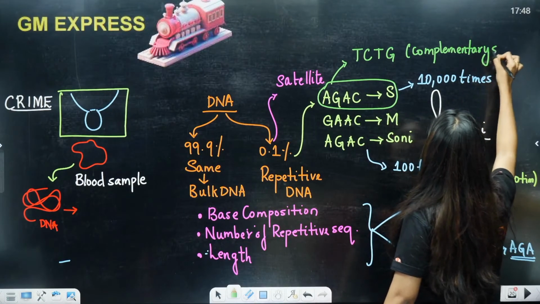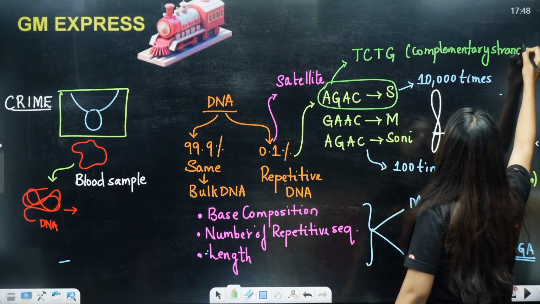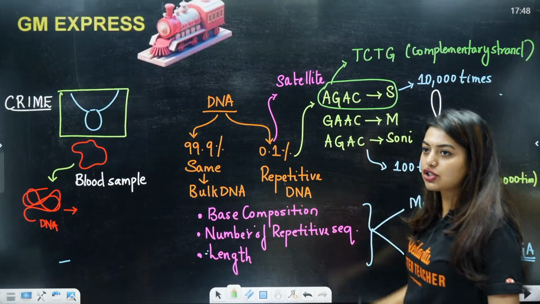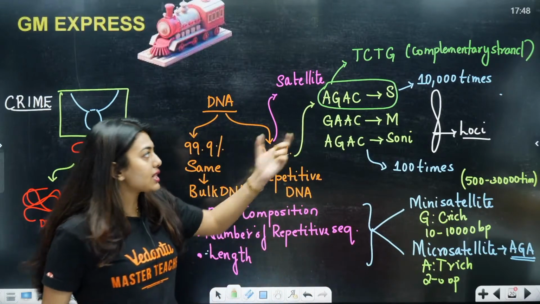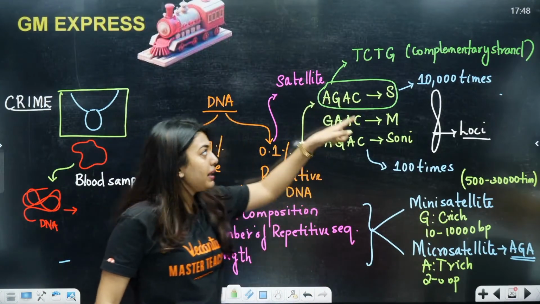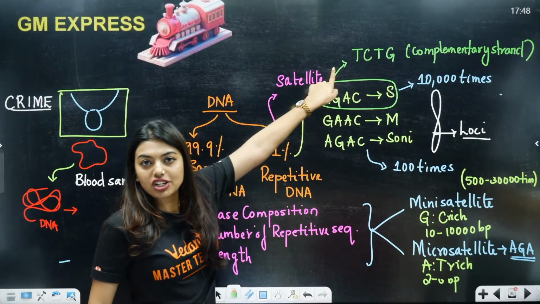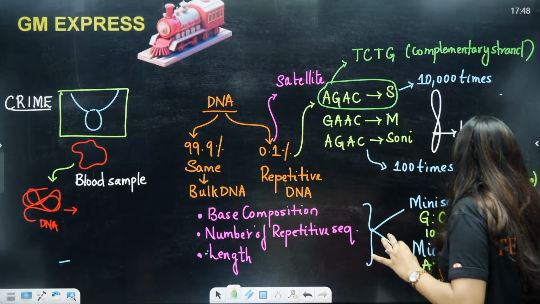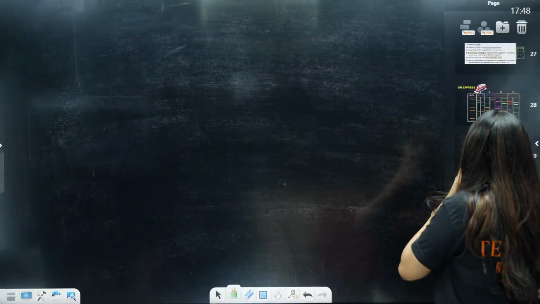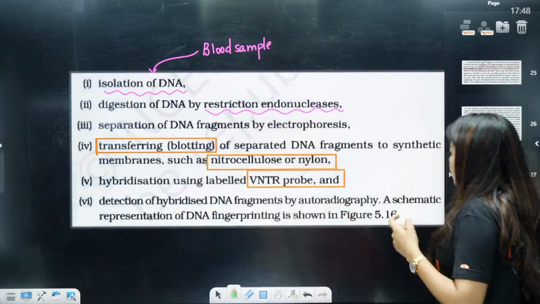Okay, complementary strand. So out of CK and Soni, one of them can become the criminal. Because I know that this is the sequence repeating, I have made a complementary strand for that. Now this VNTR probe will go and exactly bind there. Clear to all of you?